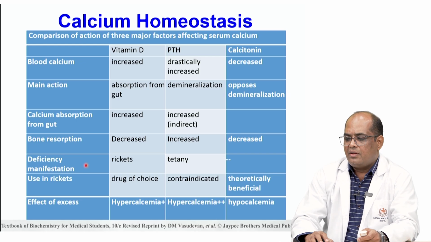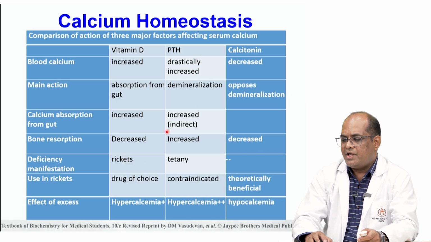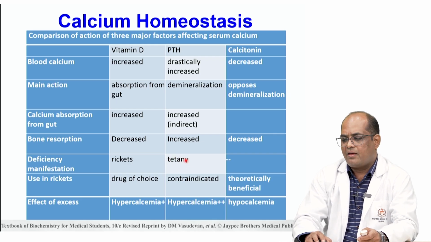Vitamin D deficiency will manifest in the form of rickets in children and osteomalacia in adults, whereas PTH deficiency manifests in the form of tetany. Vitamin D is the drug of choice used in rickets treatment, whereas PTH is contraindicated because it causes bone resorption.